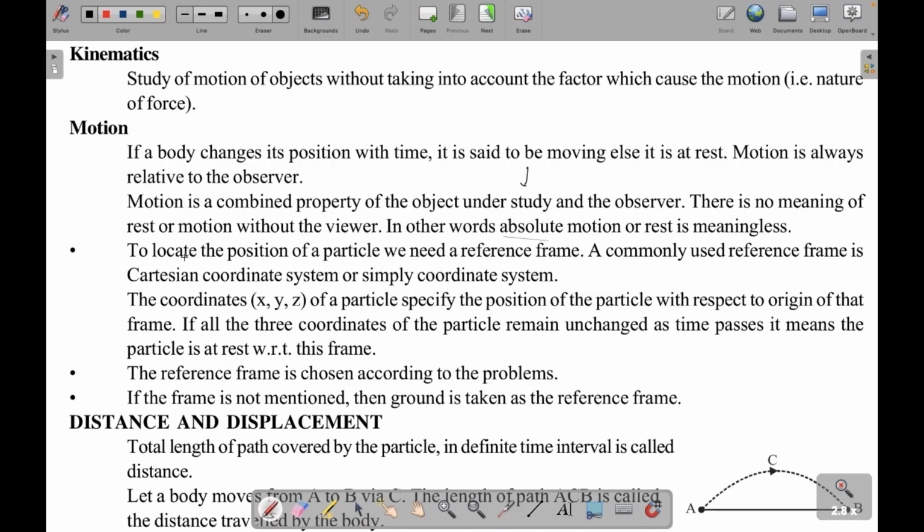To locate the position of a particle, we need a reference frame. A commonly used reference frame is the Cartesian coordinate system, or simply the coordinate system, wherein we have the x, y, z positions of a particle. Note that we have all three coordinates x, y, z. However, when we are studying kinematics 1D, only one of these is going to change, either x or y or z.